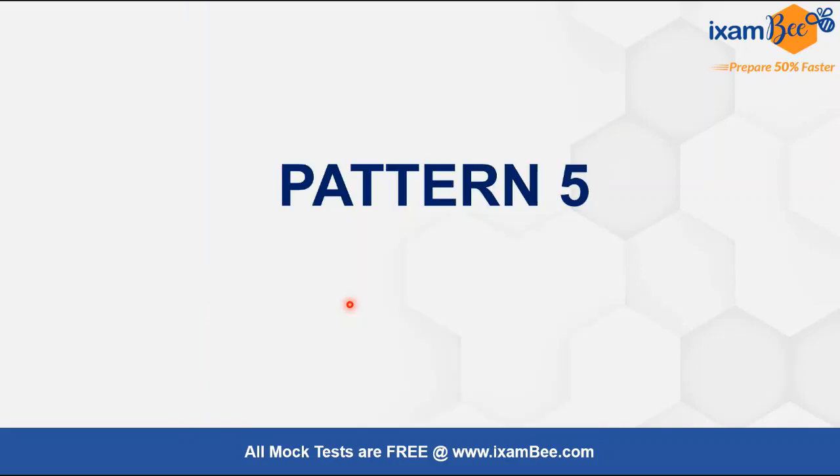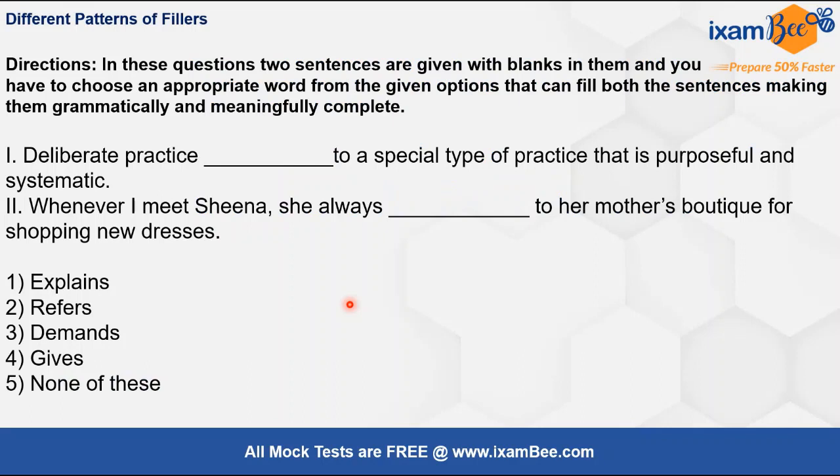So friends, moving to pattern 5, here we get one word which is to be filled in 2 sentences. So we have to choose one such word, all right? Now here what helps is your vocabulary, and you should know the kind of usage that these words have, right? So when we read this, deliberate practice dash to a special type of practice, right?